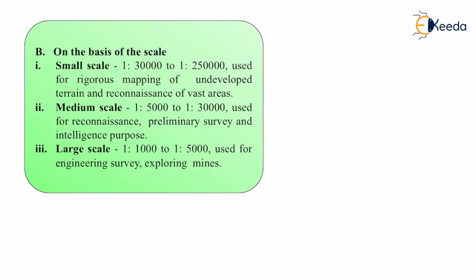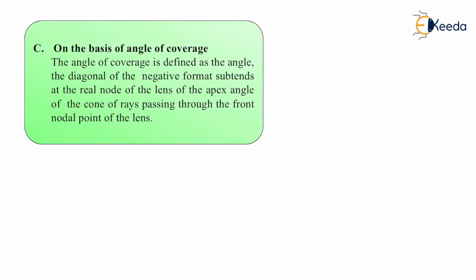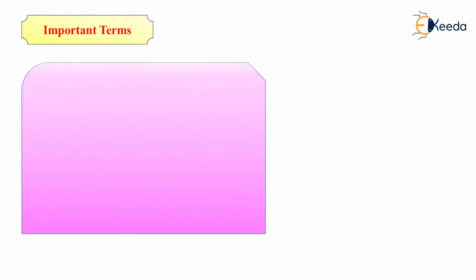And the last type of photographs are on the basis of angle of coverage. The angle of coverage is defined as the angle subtended by the diagonal of the negative format at the rear nodal point of the lens, the apex angle of the cone of rays passing through the front nodal point of the lens. Now we'll see some important terms useful in aerial photography.